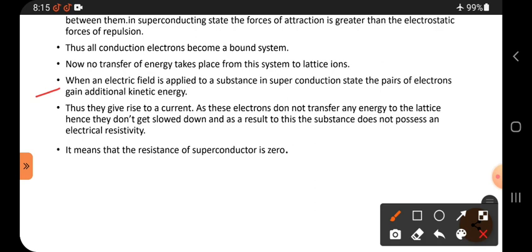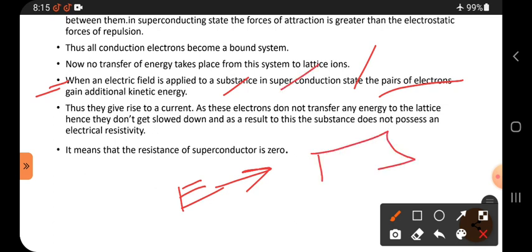When an electric field is applied to a substance in the superconducting state, pairs of electrons gain additional kinetic energy. Once again, suppose I am applying an electric field to a substance in the superconducting state.